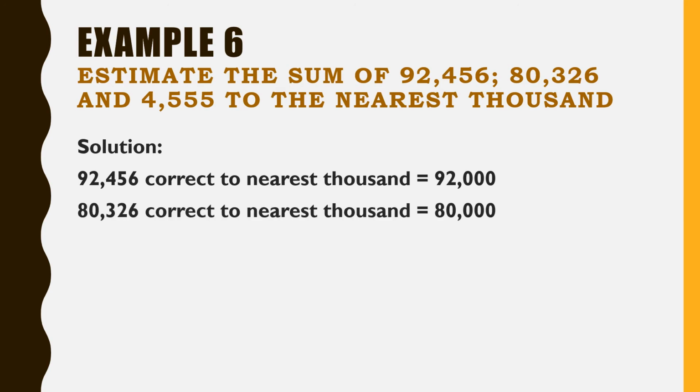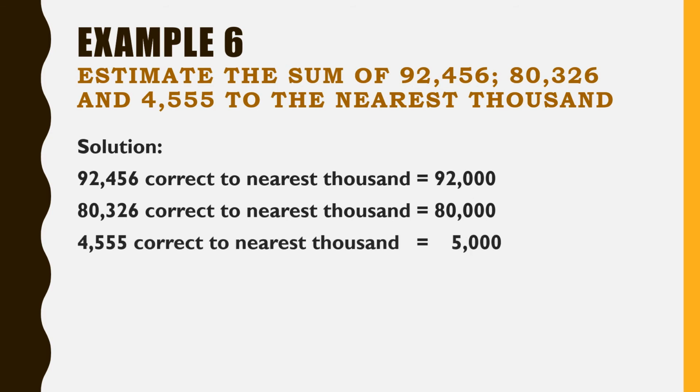Next we have 80,326 correct to the nearest 1000. Same way here, we have 3, less than 5, and our answer is 80,000. Next we have 4,555 correct to the nearest 1000. Children, it is 5,000. How? Because 5 or more than 5, add 1 to the thousands place and you have 5,000.